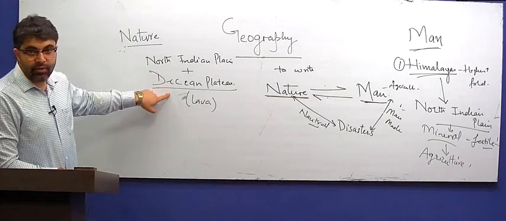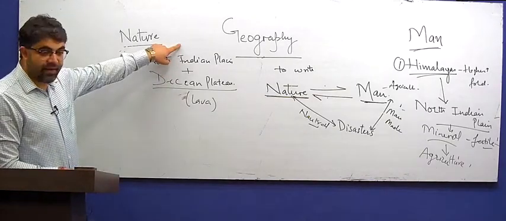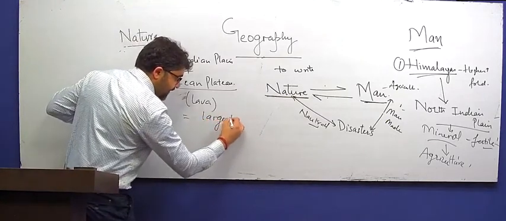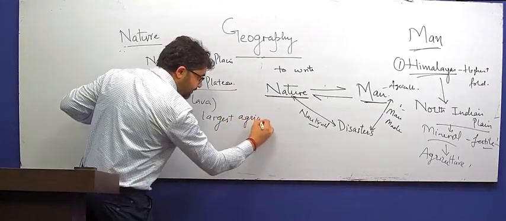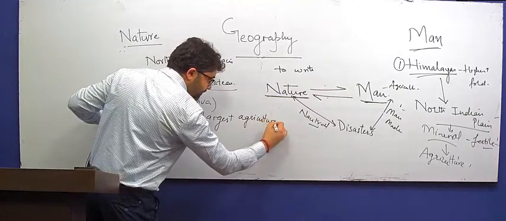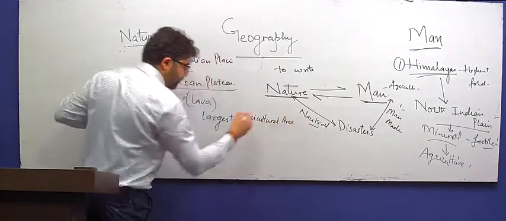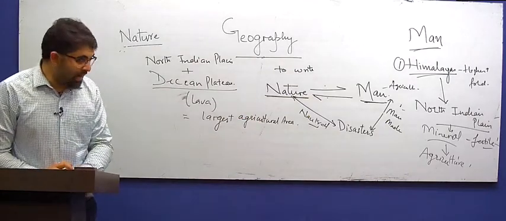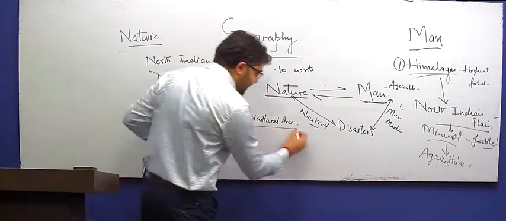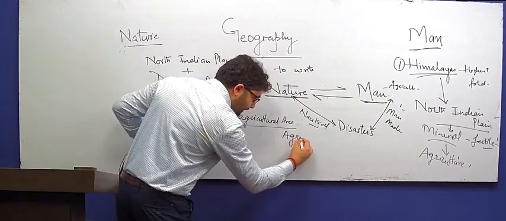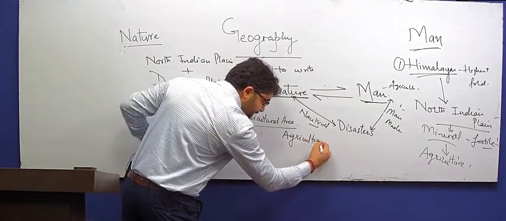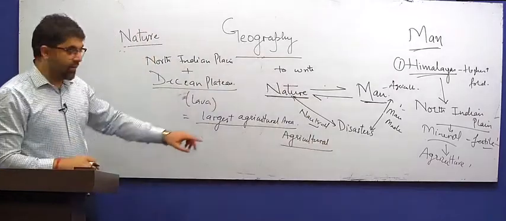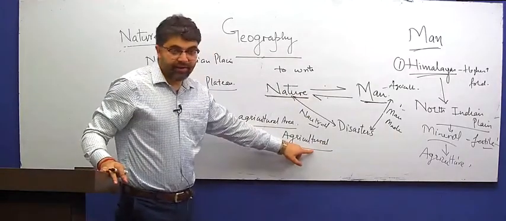Deccan Plateau plus northern plains of India gives us the largest agricultural area. And the first economic activity practiced in India will be agricultural activity.